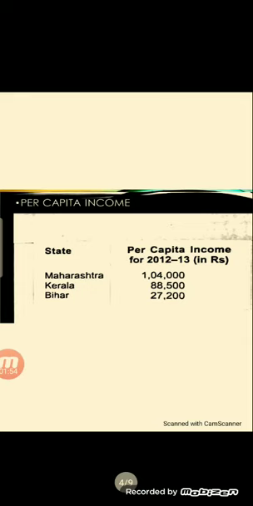Now let's have a look at this data. Per capita income. Per capita income we have already discussed in our earlier lectures. Per capita income of a nation. Here in this data it's per capita income of these particular states. So through this we can analyze Maharashtra is having highest per capita income and Bihar is having lowest per capita income.